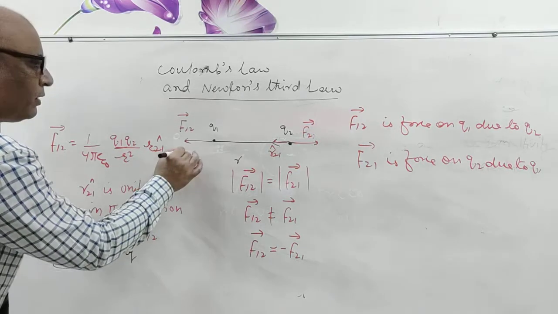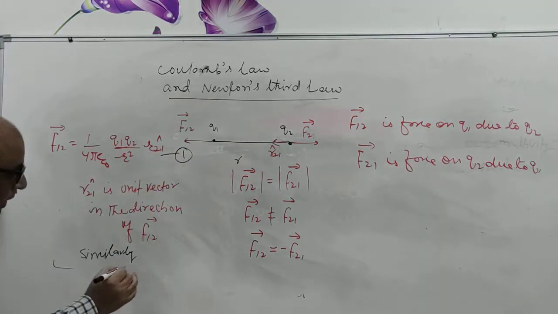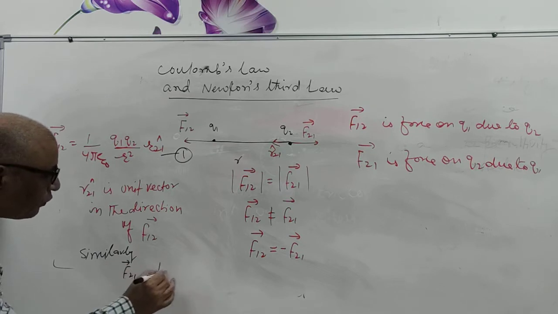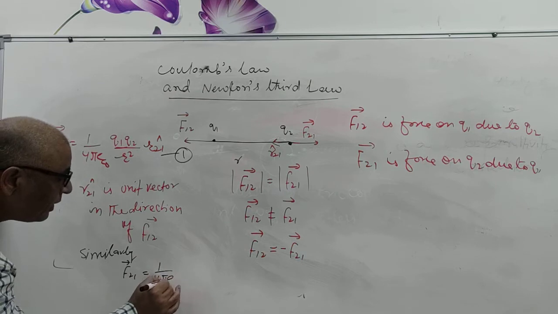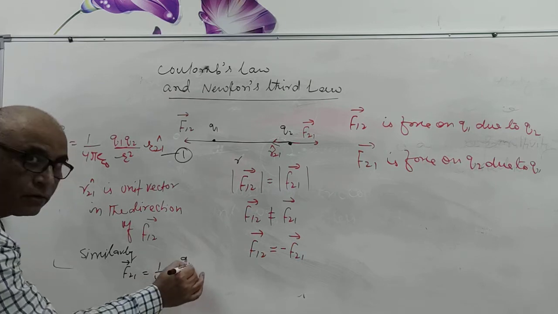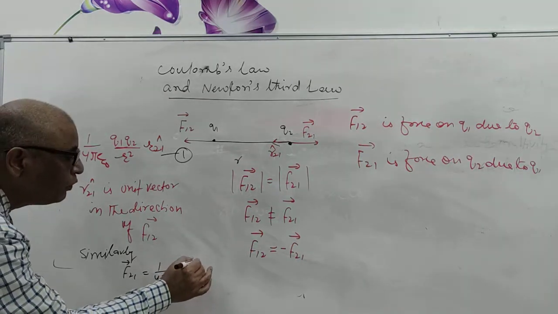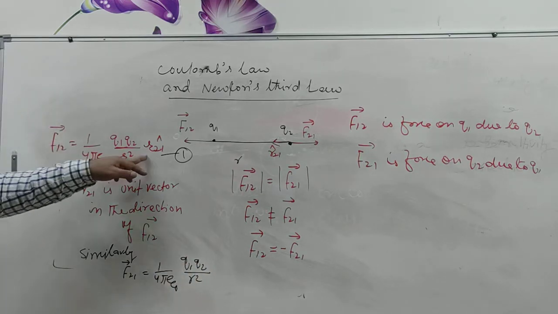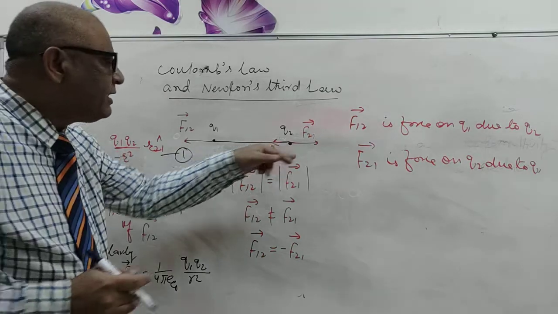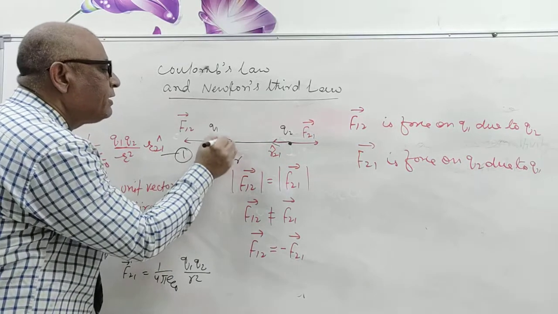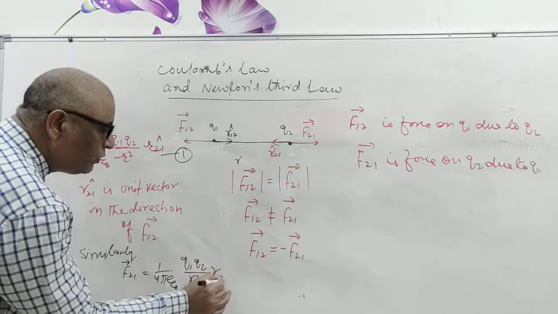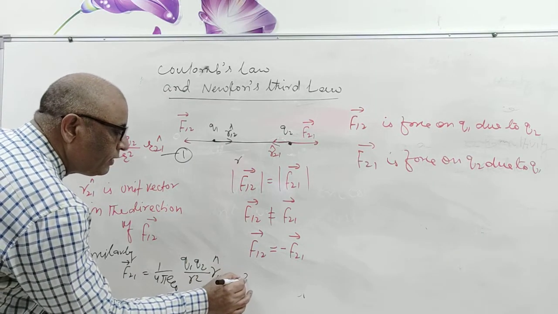This is equation 1. Similarly, F21 is equal to 1 upon 4 pi epsilon naught Q1 Q2 upon r square, and in this direction the unit vector is R12 cap. So here R12 cap, equation 2.